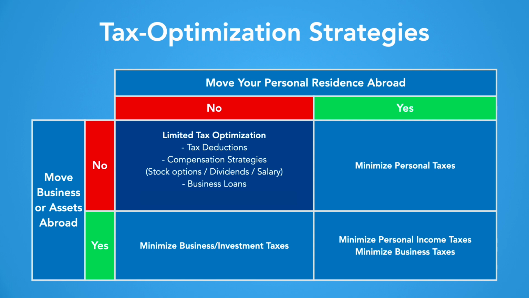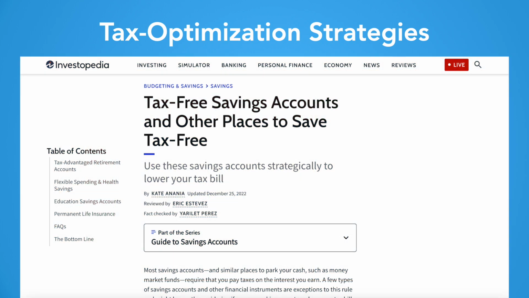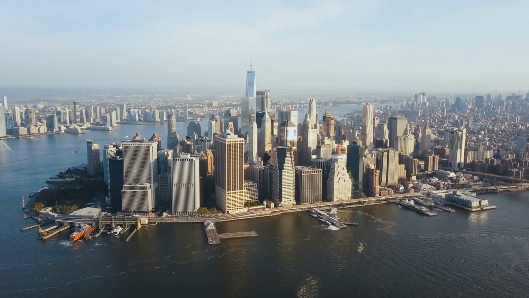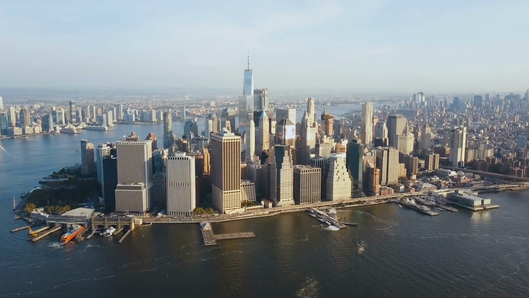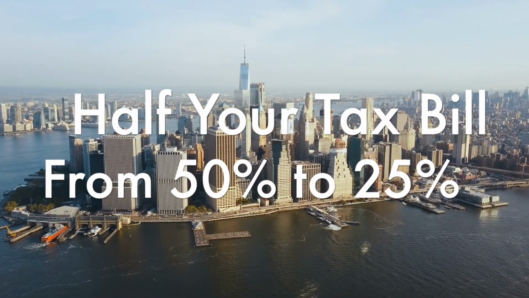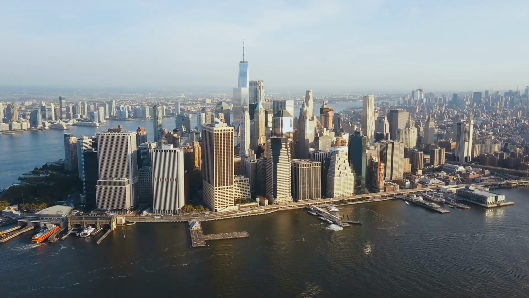Depending on where you live, there's usually a range of low-tax savings plans that allow you to invest at lower tax rates, as long as you keep the money locked up for a minimum number of years, for example for retirement. If used effectively, all these strategies can easily halve your tax bill from an average 50% to around 25% without moving abroad. To avoid taxation of your company, however, you would need to relocate your business abroad.